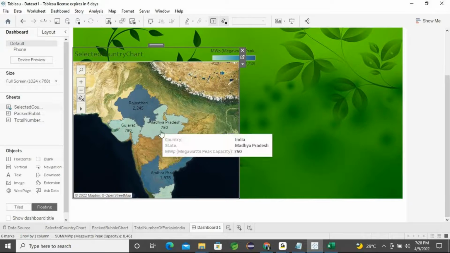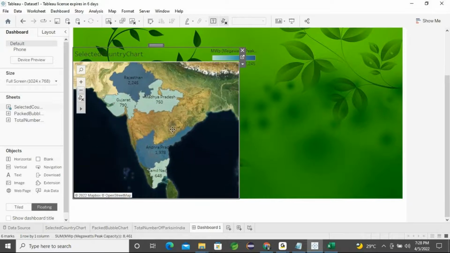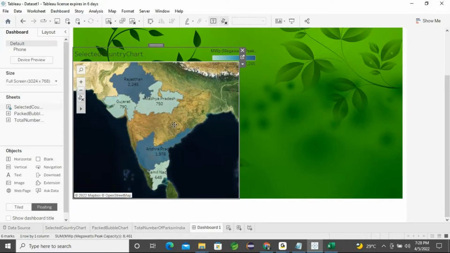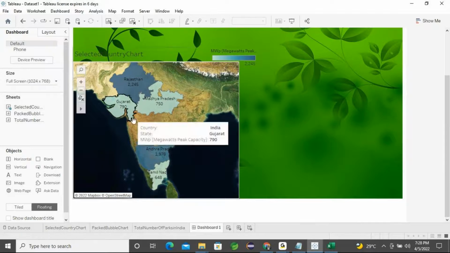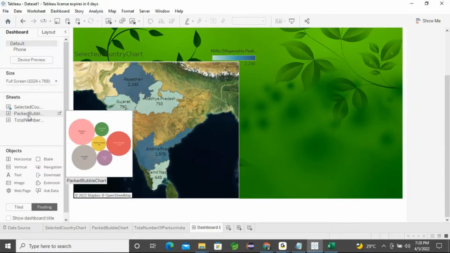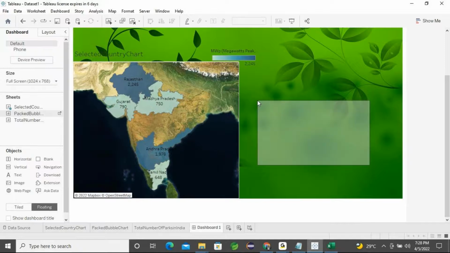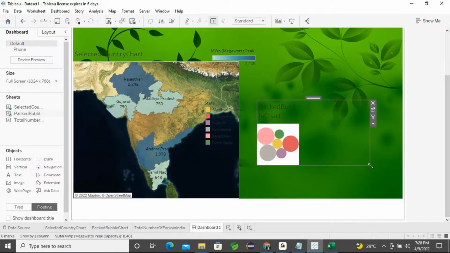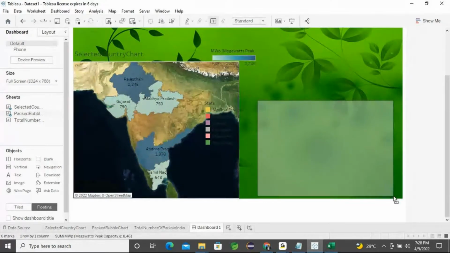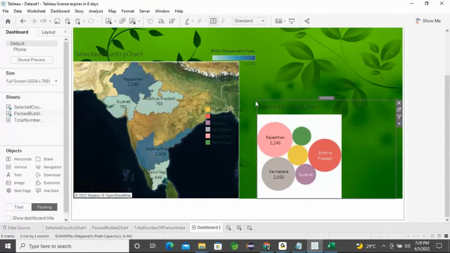You can point the data here. Okay, so one chart is ready, and one more, the bubble pack chart. I can bring it here and expand it.